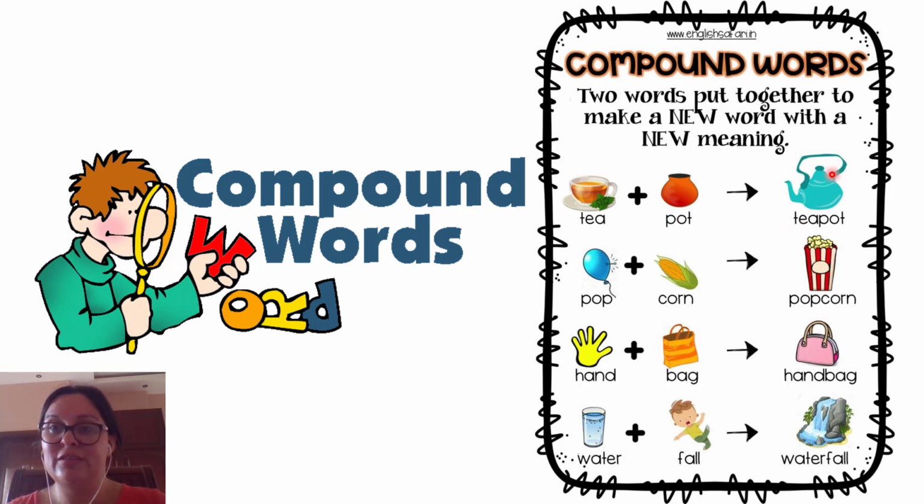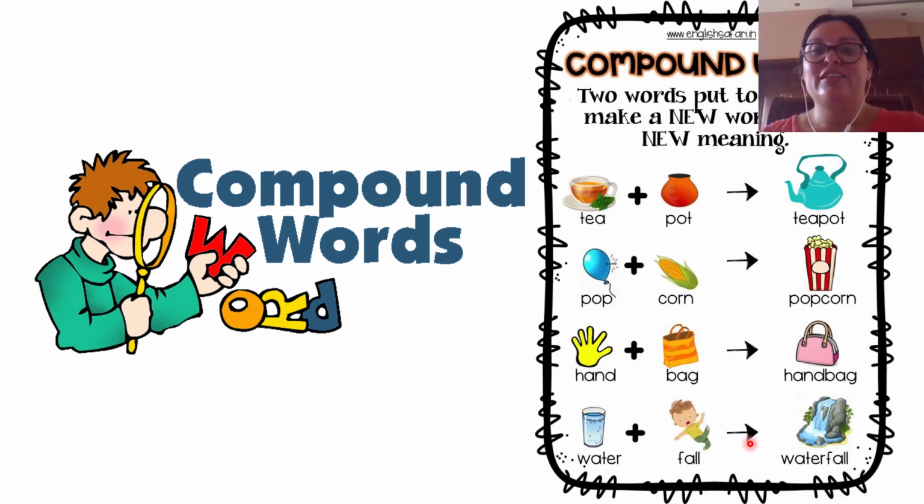That is this here. It's not this, it's not this. Individually, tea is this, pot is this. But when we put them together, we have a new one with a different meaning. Teapot. That is this here. So, all the words that we are going to see right now are compound words. So let's see the first one.